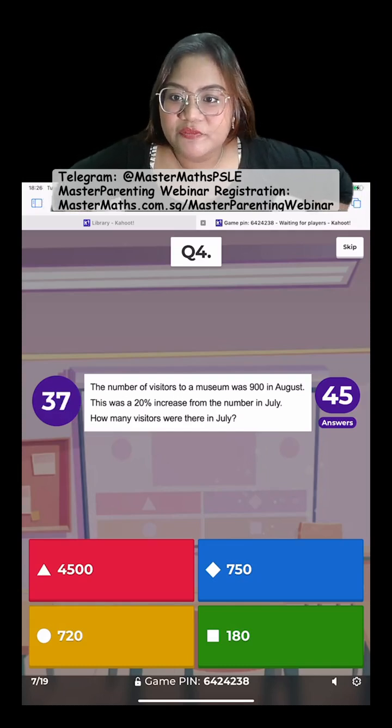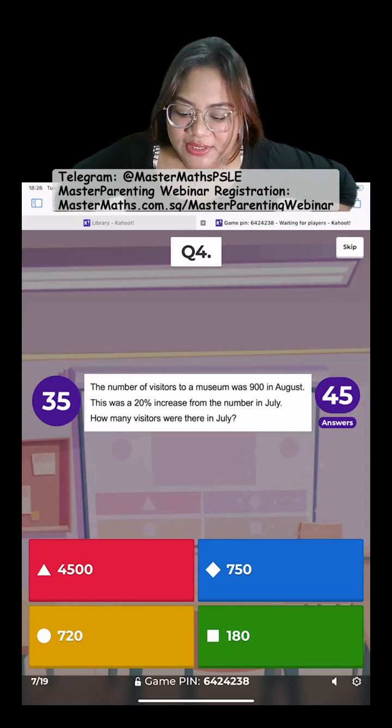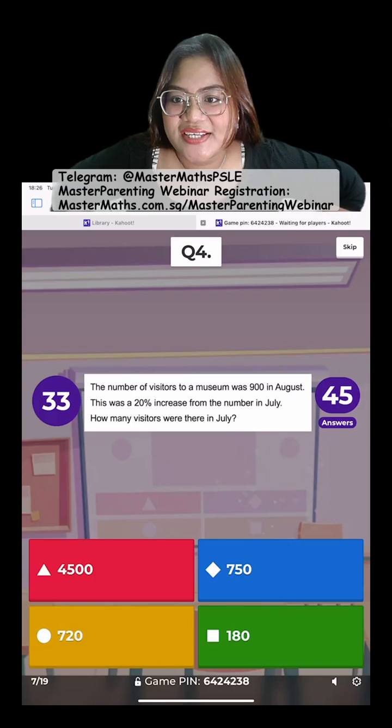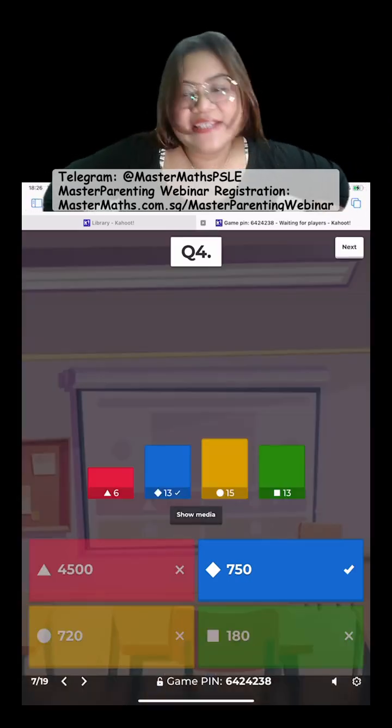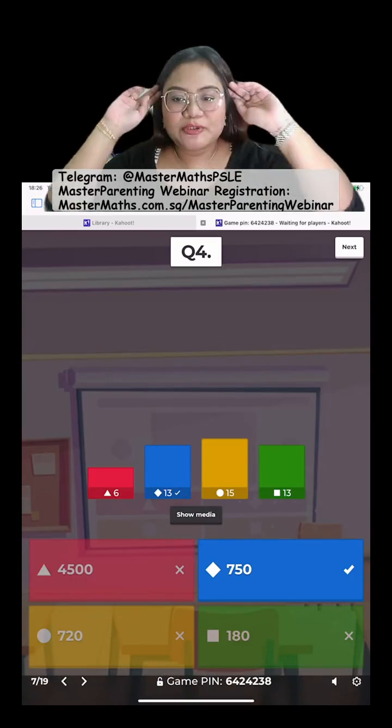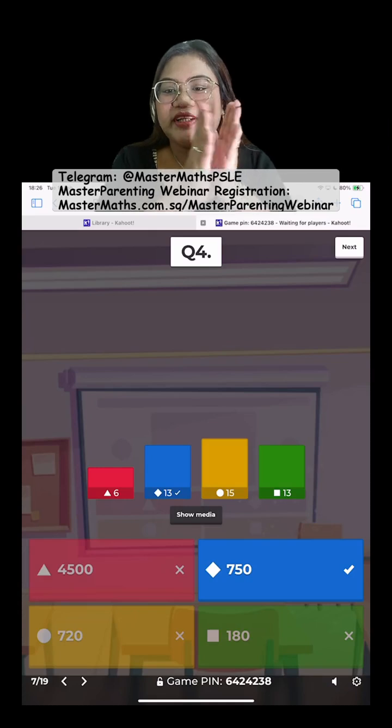Some of you are saying it's blue, it's green. Which one is it? Very close actually. Blue, green, yellow. The correct answer is the blue one. Those of you who got it right, nice one.